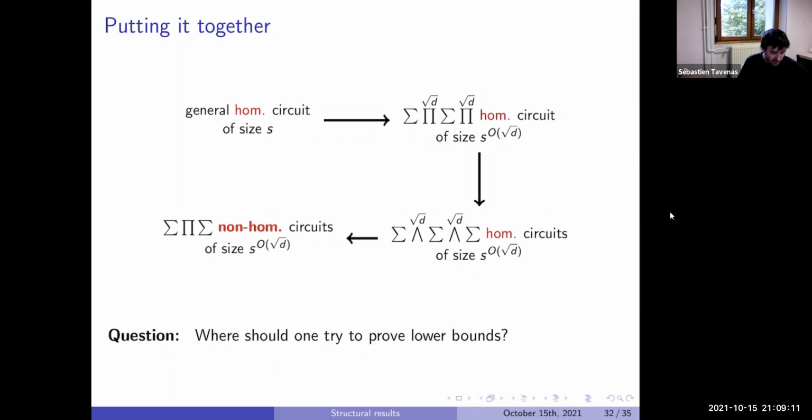So it's not clear which model is best to get a lower bound. In general, most lower bounds are done on this model. It's not because this one is at the end of the row that it is better. Because we know it's homogeneous, so sometimes it's really easier to get a lower bound from it.